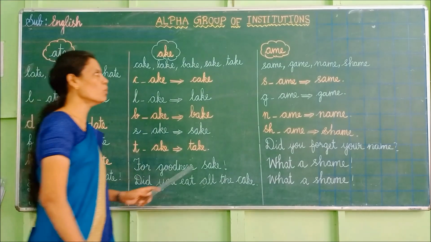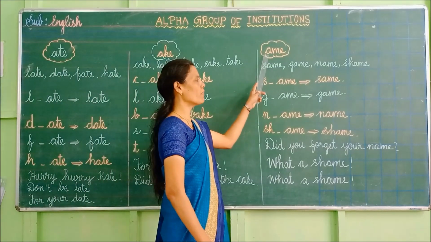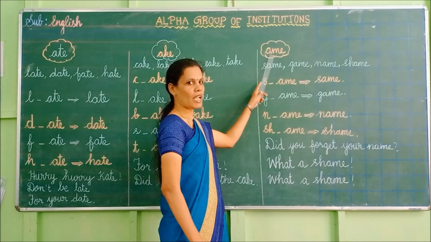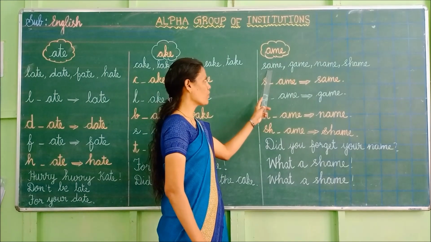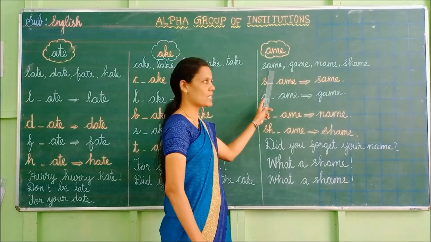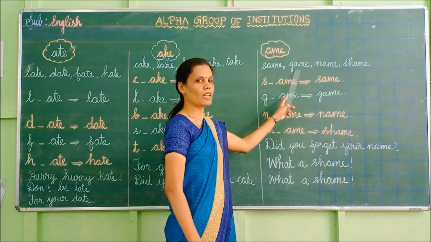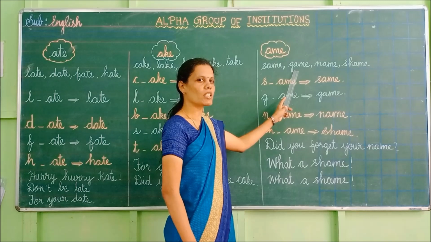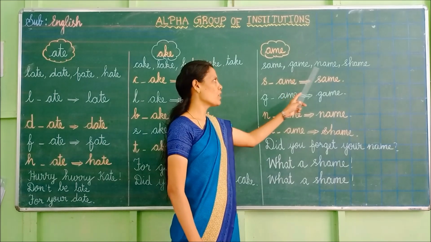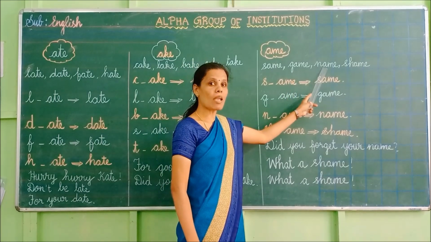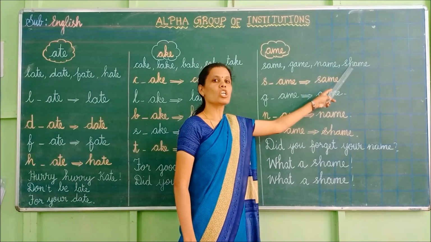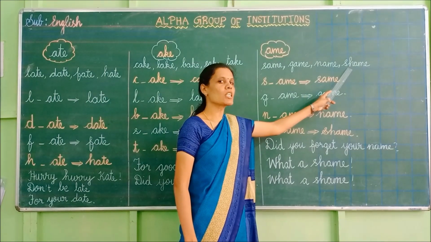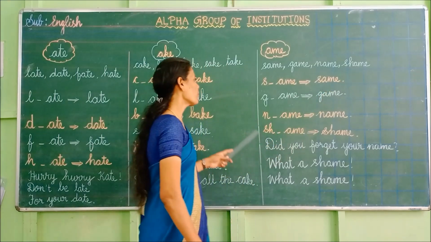Now we'll move on to ame. Spell the word ame. A-M-E. Ame. Same. What word is this? Same. Next one. Game. What word is this? Game. Next one. Name. What is it? Name. This one. Shame. What is it? Shame.